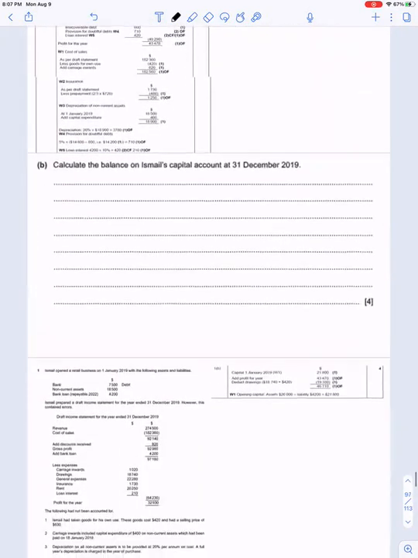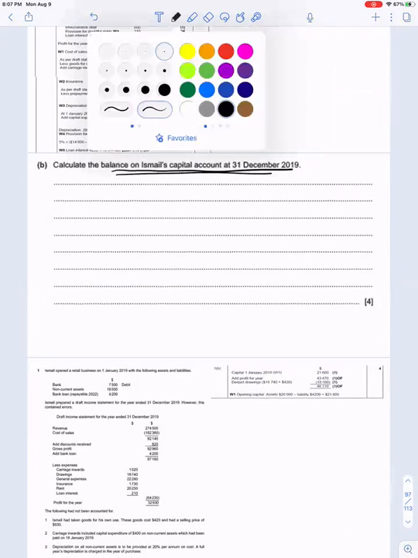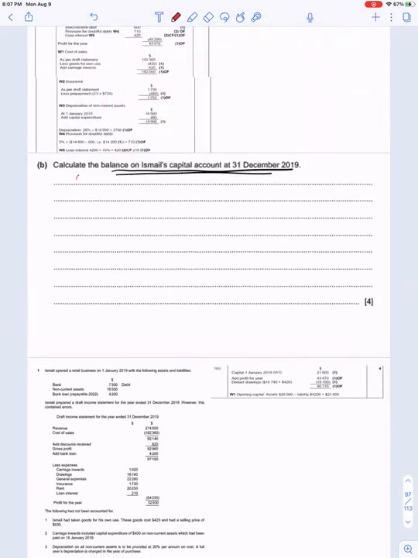Now, the next thing that we are asked to calculate is the balance on Ismail's capital account. How do we calculate? Capital at start, that is capital at 1st of January 2019.